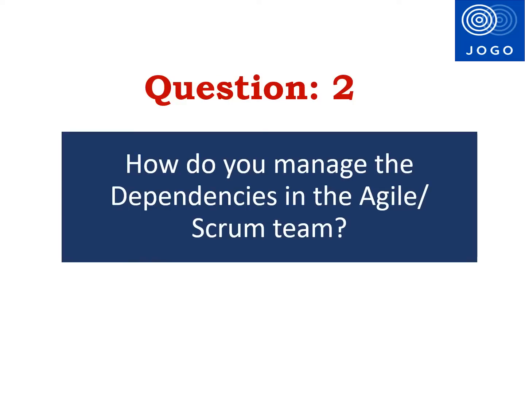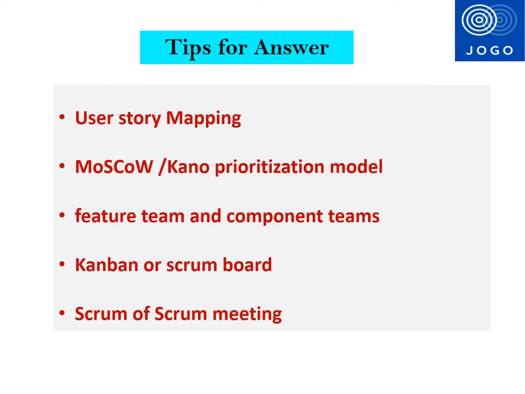The second question is, how do you manage the dependencies in the Agile team? Dependency management is one of the key focus area to improve the speed of the delivery. Scrum team will face many dependencies. The first one is inter-story dependency. This happens between user stories in the same team. The next one is inter-team dependencies, if multiple teams work on the single product. The next one is inter-product dependency, if the requirement has an impact on multiple products.